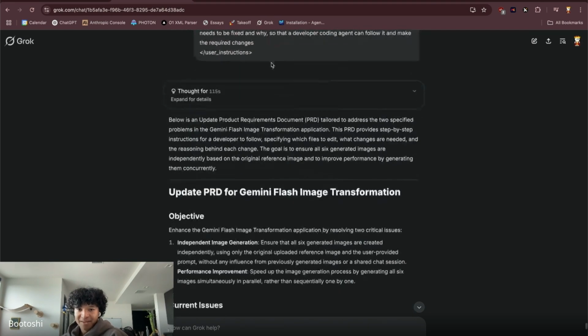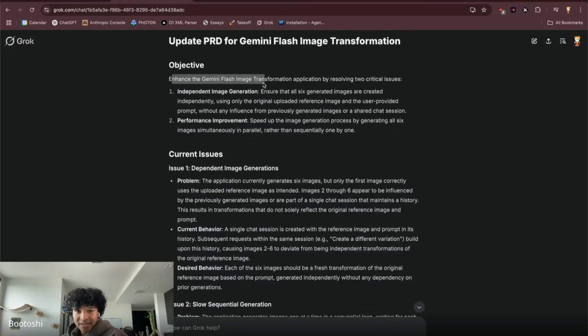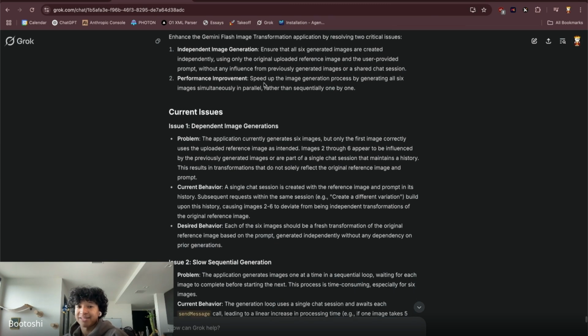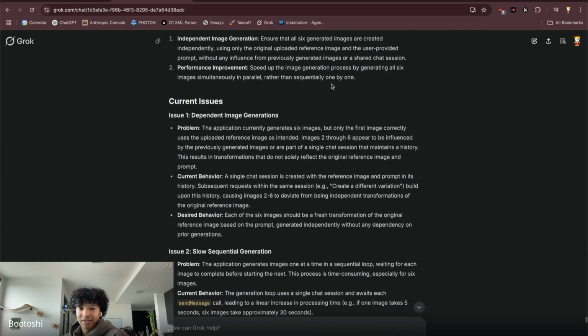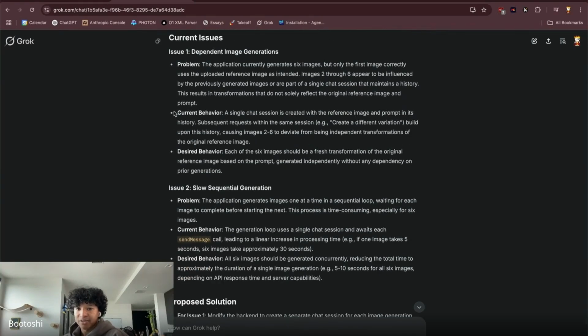So, okay. Now Grok made us this PRD for Gemini Flash image transformation. Enhance the Flash image transformation application by resolving 2 critical issues. Ensure that all 6 generated images are created independently using only the original uploaded reference image and user prompt, without any influence from previously generated images or a shared chat session. Performance improvement: speed up the image generation process by generating all 6 images simultaneously in parallel rather than sequentially one by one. And I was talking about the dependent image generations, and I found the issue.